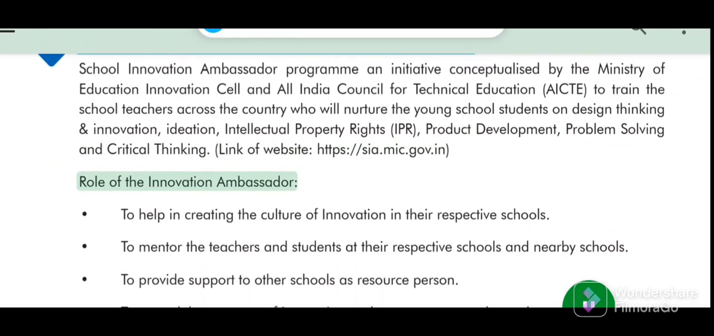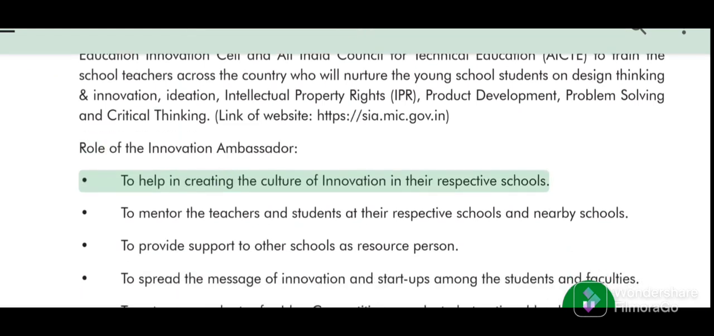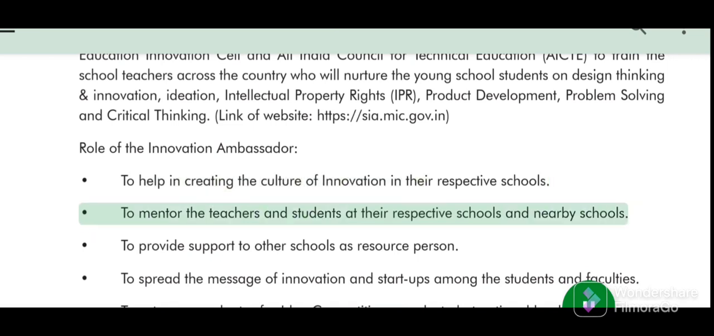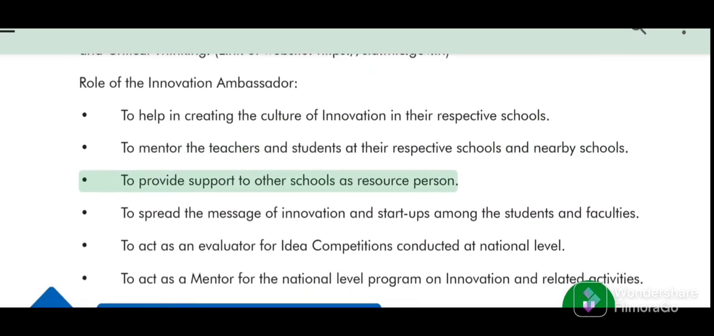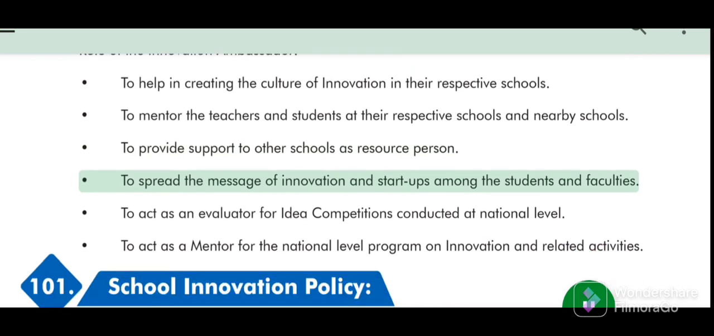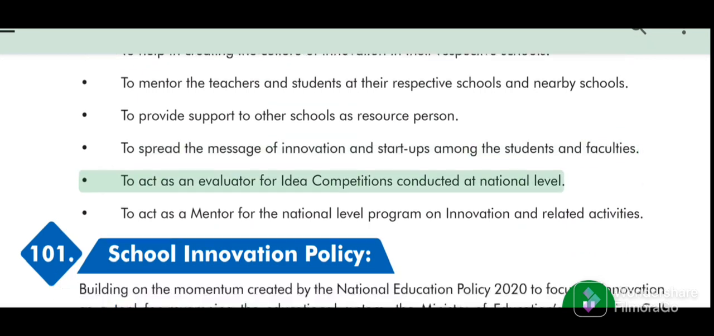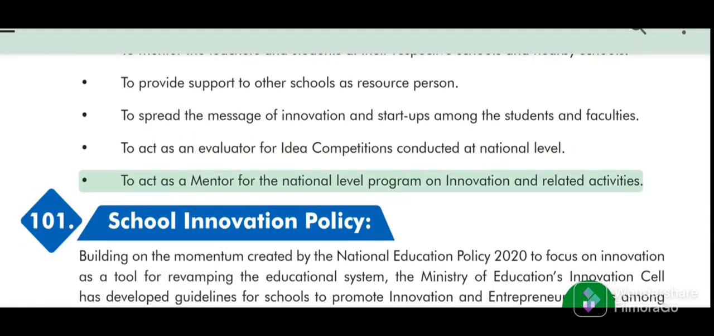Role of the Innovation Ambassador. To help in creating the culture of innovation in their respective schools. To mentor the teachers and students at their respective schools and nearby schools. To provide support to other schools as resource person. To spread the message of innovation and startups among the students and faculties. To act as an evaluator for idea competitions conducted at national level. To act as a mentor for the national level program on innovation and related activities.